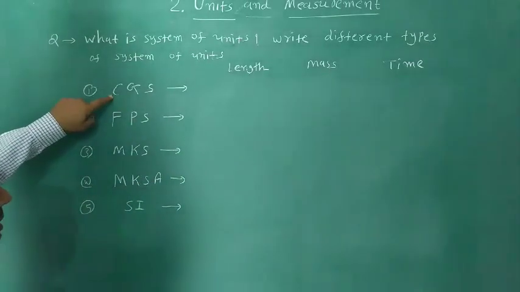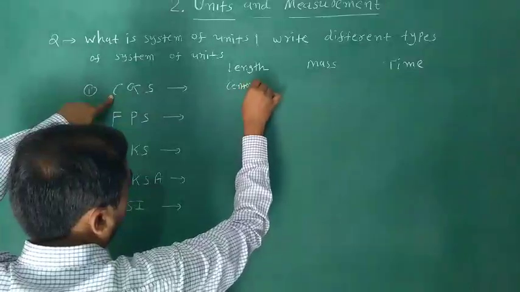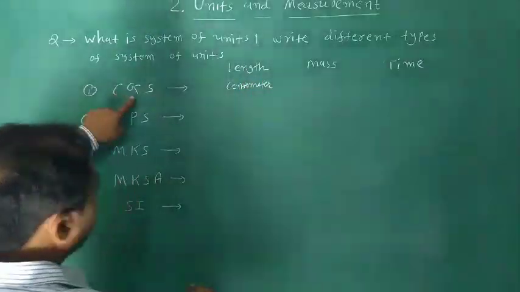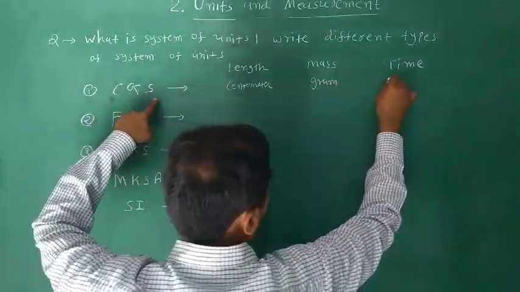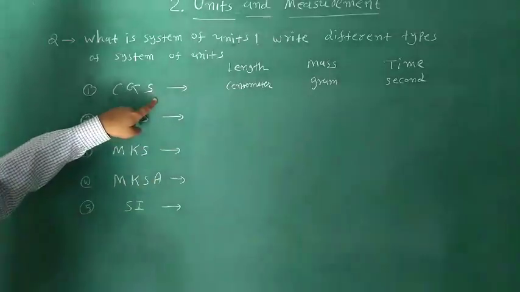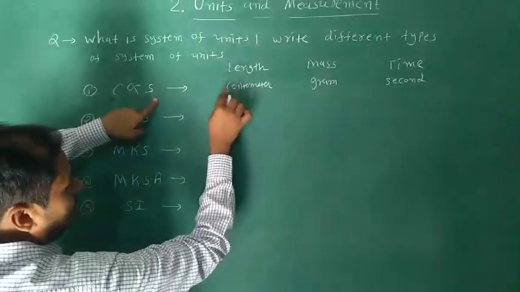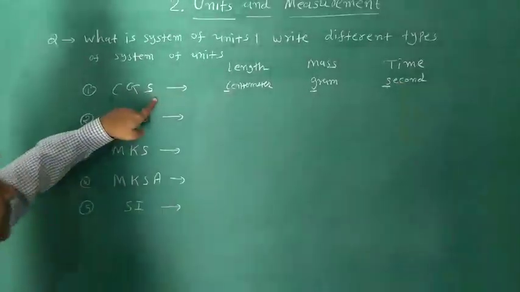So here C is for centimeter, G is for gram, S is for second. Means in CGS, C for centimeter, G for gram and S for second.